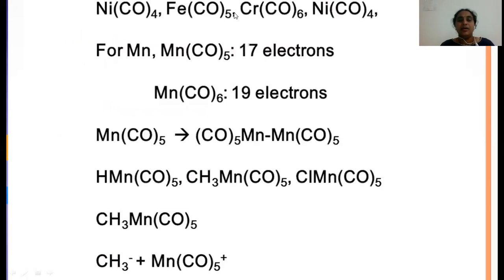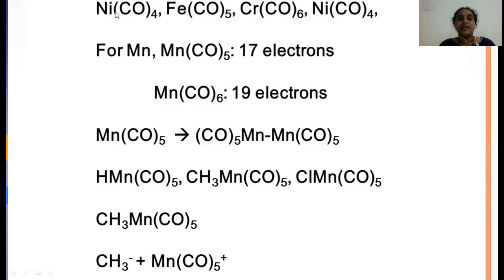If you observe the above complexes, nickel tetracarbonyl, iron pentacarbonyl, and chromium hexacarbonyl, in these three complexes there is no charge on the sphere. Carbonyl is a neutral ligand, hence no charge on the sphere, and the oxidation number of these three complexes is 0.